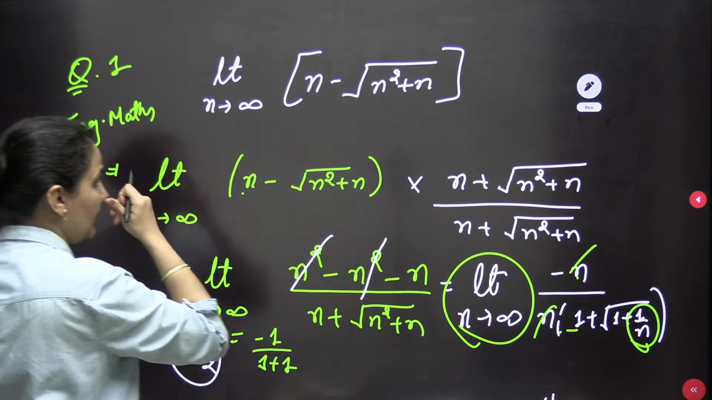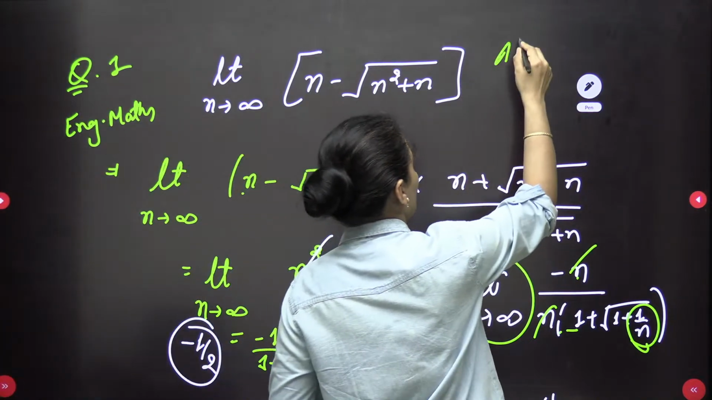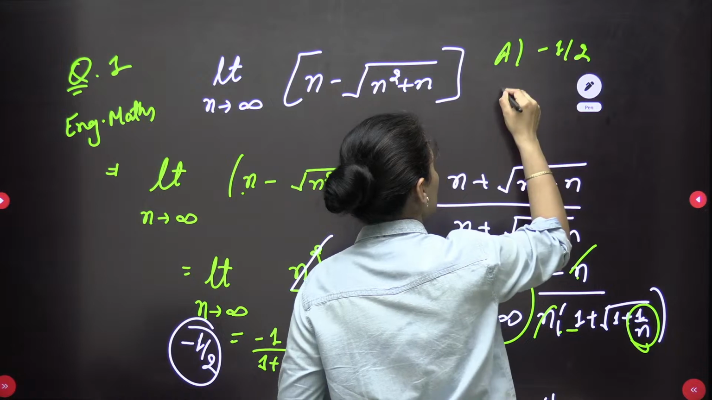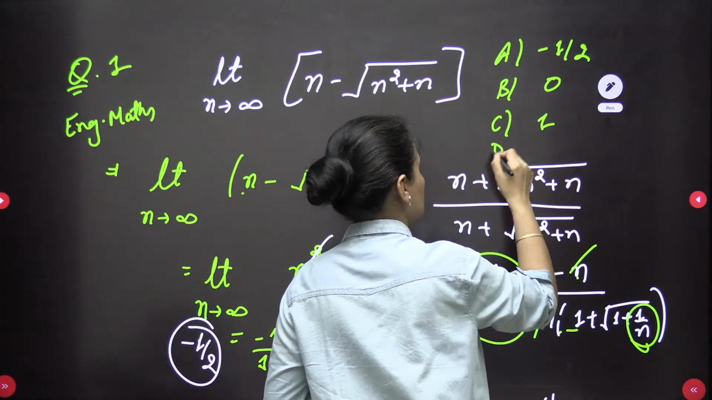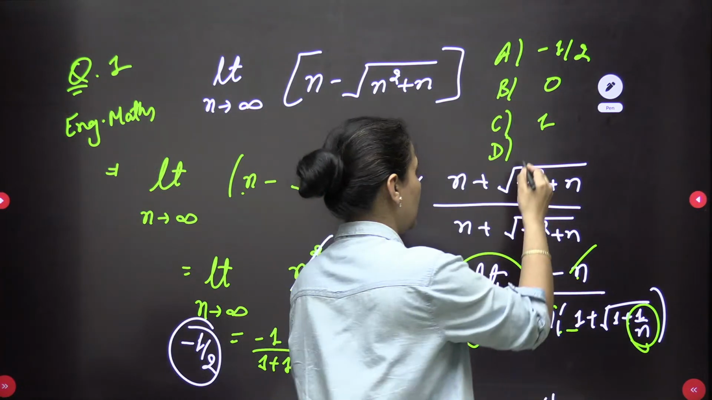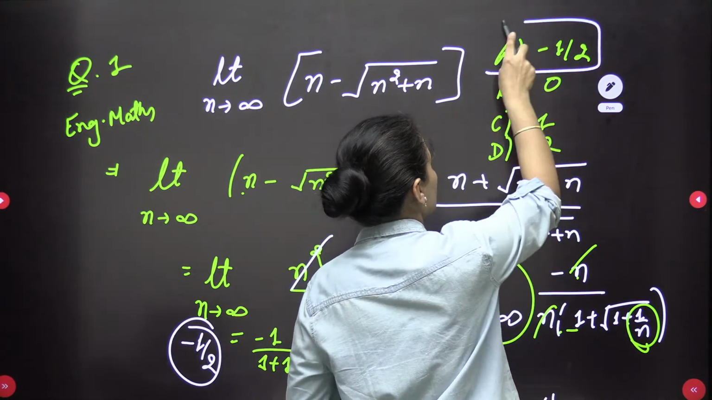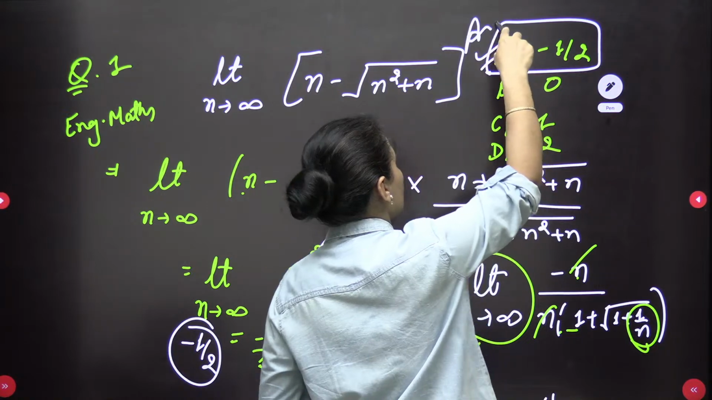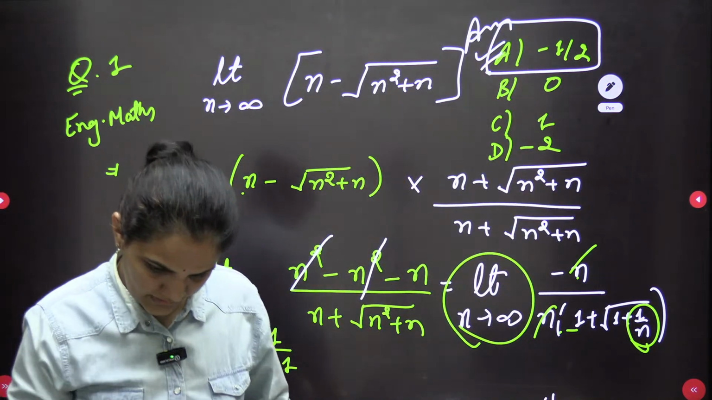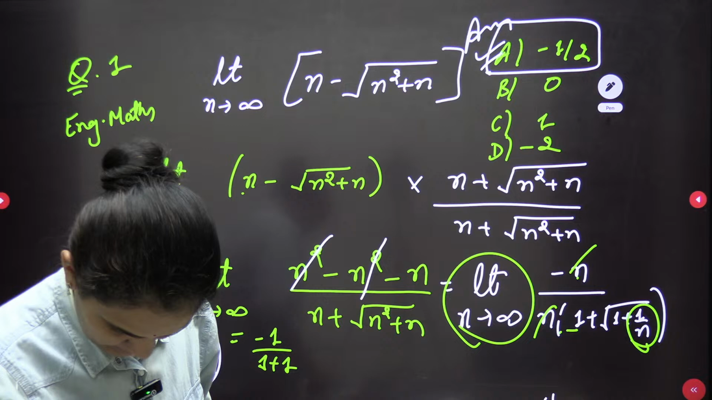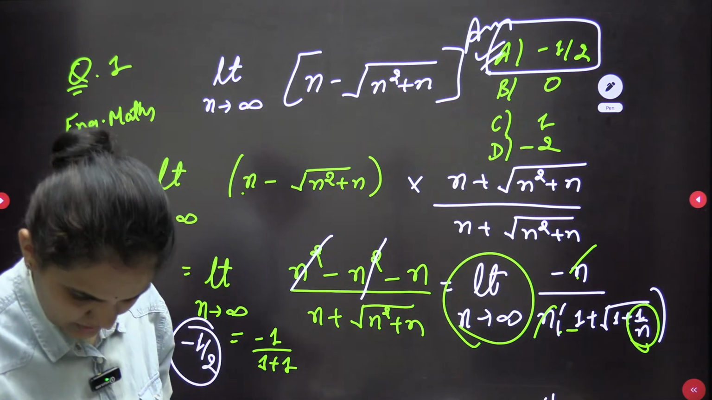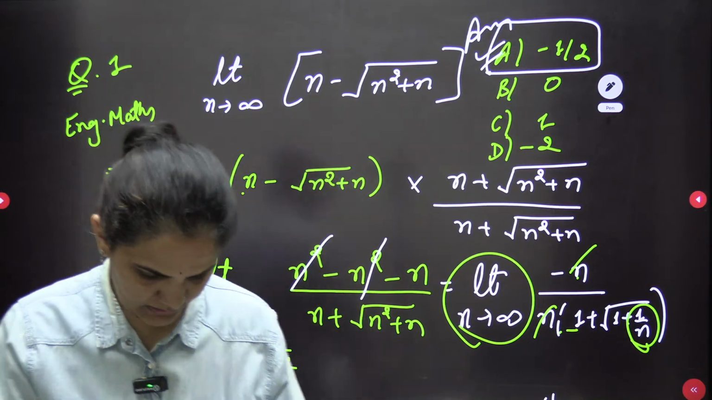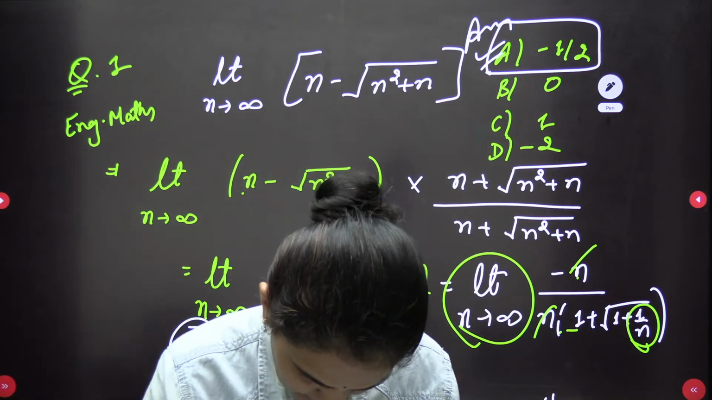If options are available, minus 1 by 2, 0, 1, or minus 2, we are having. So it is the final answer, minus 1 by 2. Very easily we can solve it. Okay guys, so this is the first question which we were having, and let's go for the next one.